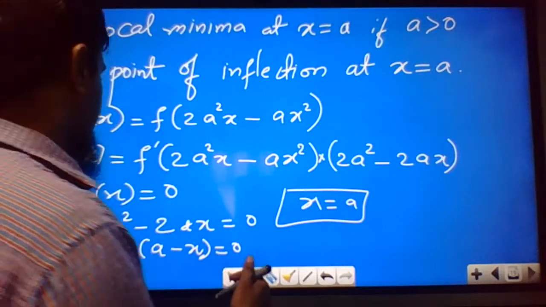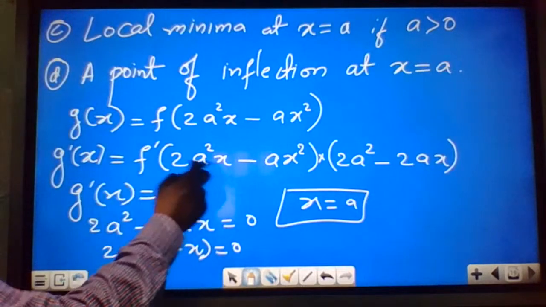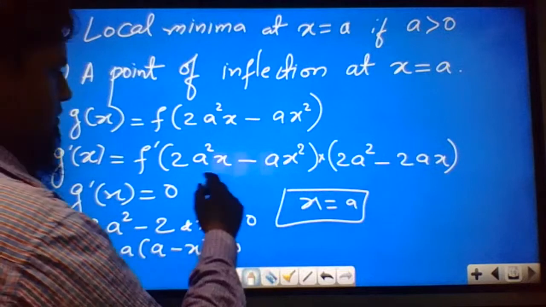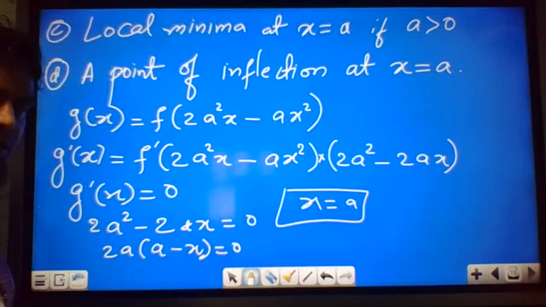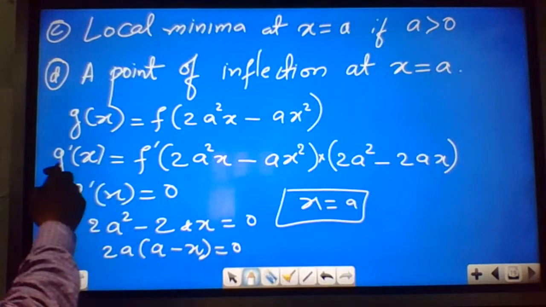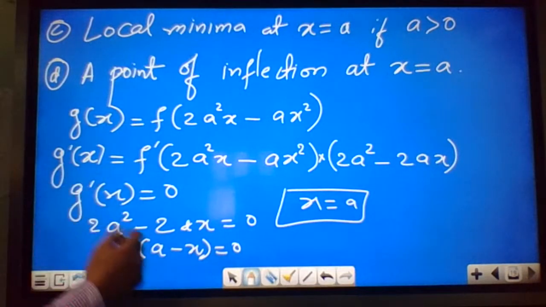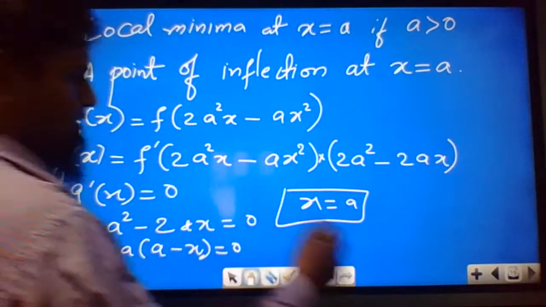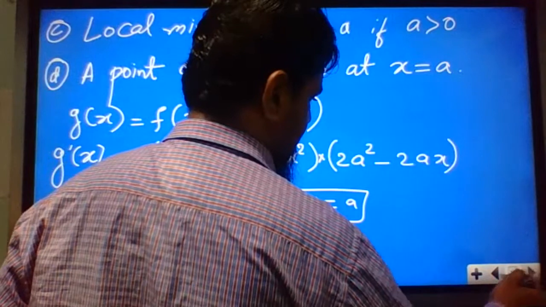Now we'll check for the double differentiation. This is the first differentiation. For the second differentiation, we will use the u into v method, the uv formula. If f equal to u into v, then f dash will be u v dash plus v u dash. So g(x) is given, double differentiate this. g double dash will be equal to differentiation of first function. Okay, I will write again.